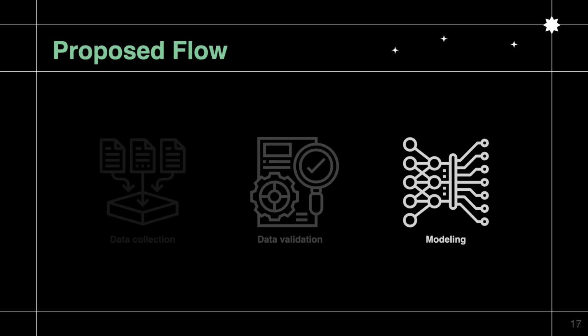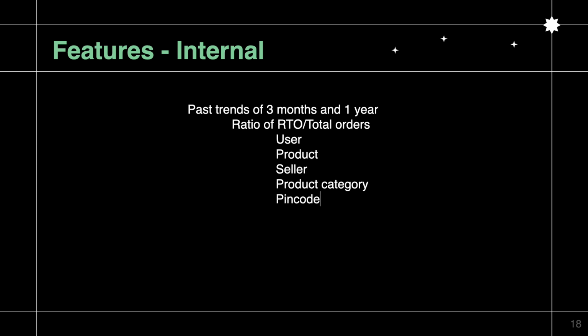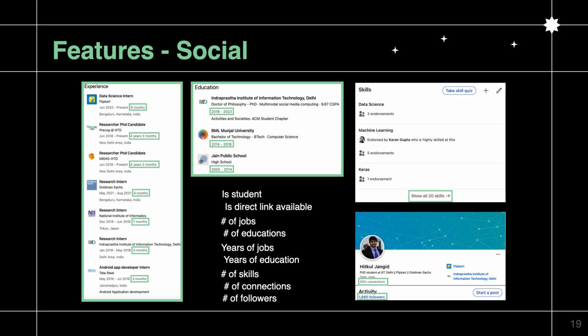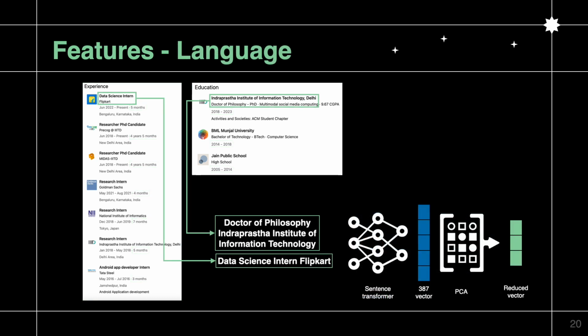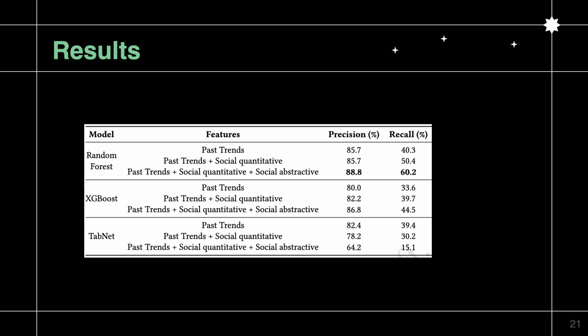Moving on to modeling, we consider three types of features. The first is the features that are internally available at Flipkart, which are mostly the past RTO trends at user, product, category, and other granularities. And then we have quantitative social features, which are extracted from the social profile, and some contextual embedding based features for job and education that are again extracted from the social profile. With this, we have experimented with tree-based ensemble models like Random Forest and XGBoost and attention-based architectures like TabNet.